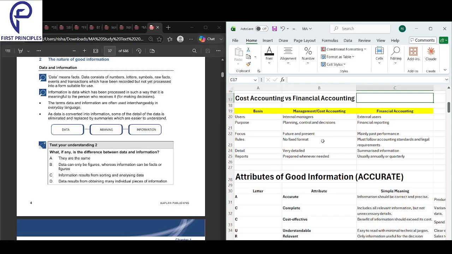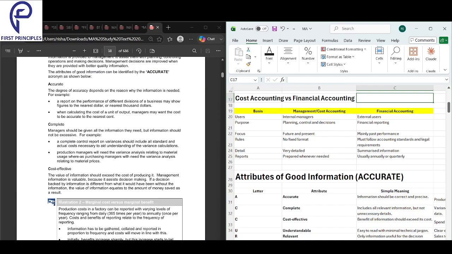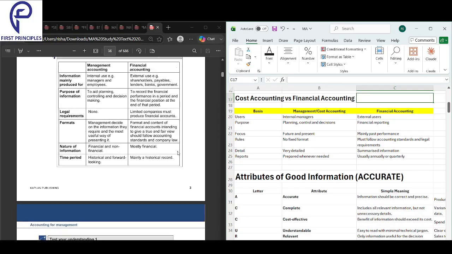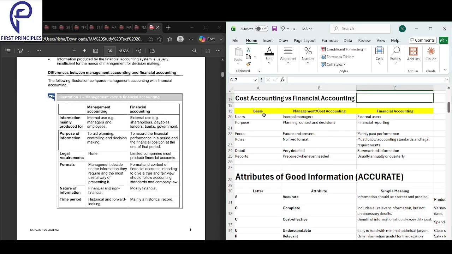Next, we look into cost accounting or management accounting in one bracket versus financial accounting. How is it different? The difference is mainly that cost and management accounting is for internal managers, while financial accounting is for external use. The purpose here is planning, control, and decision making. Here, financial reporting is the purpose. Here, the focus is the future and the present. Here, the focus is mainly past performance.